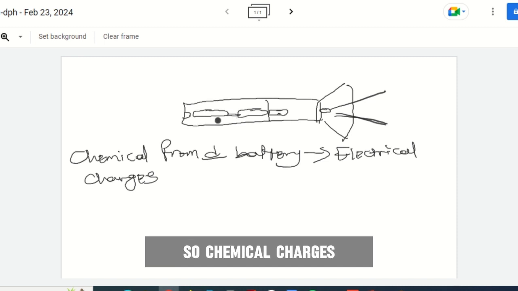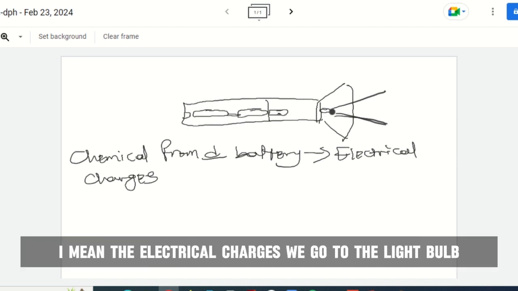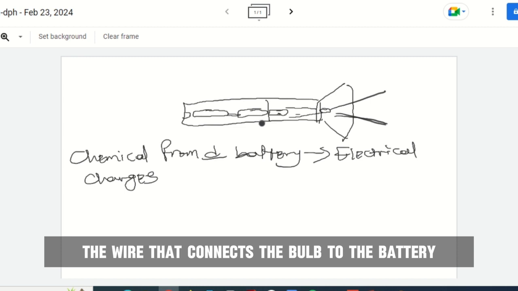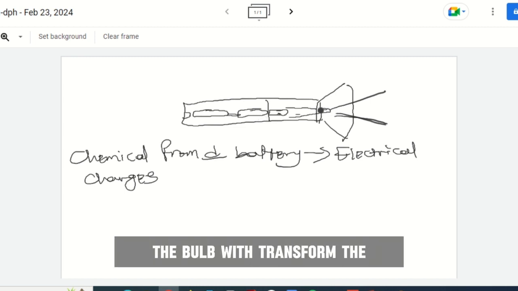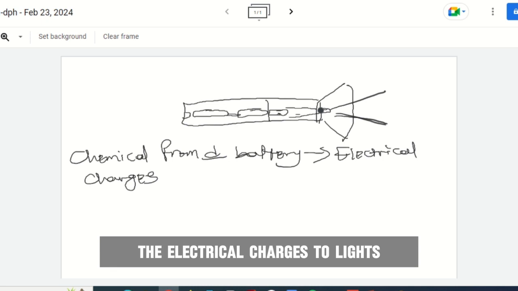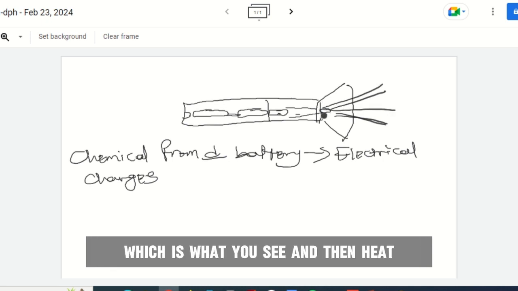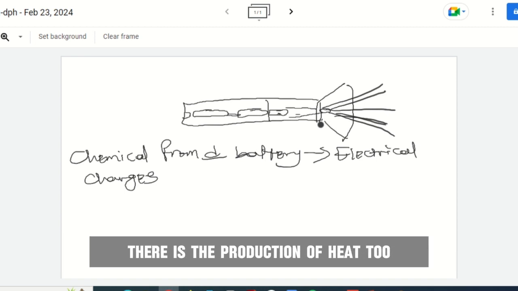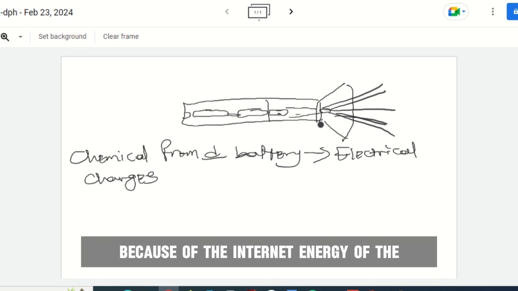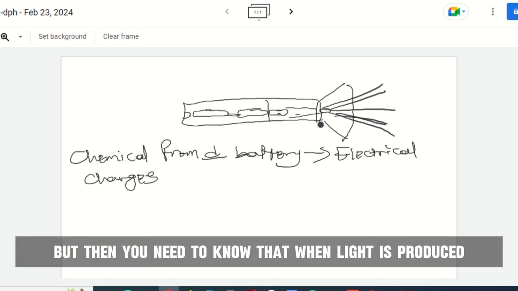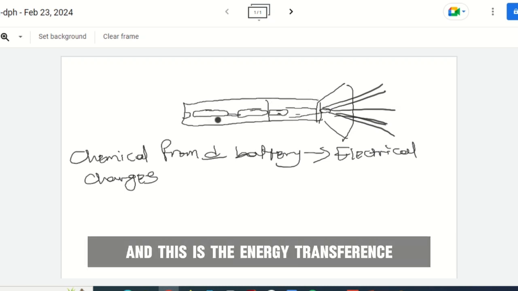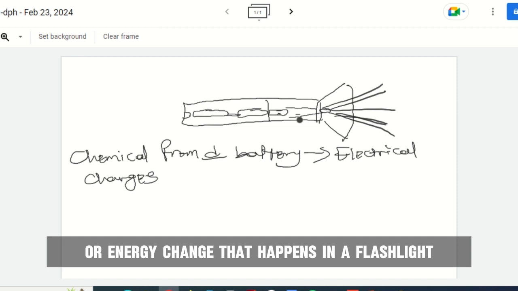So the electrical charges will go to the light bulb. Let's say there's a wire that connects the bulb to the battery. Now when it gets to the bulb, it will transform the electrical charges to light, which is what you see, and then heat. I believe you know that when light is being produced, there is the production of heat too, because of the internal energy of the bulb and all. But then you need to know that when light is produced, heat is also produced. And this is the energy transfer that happens in a flashlight.